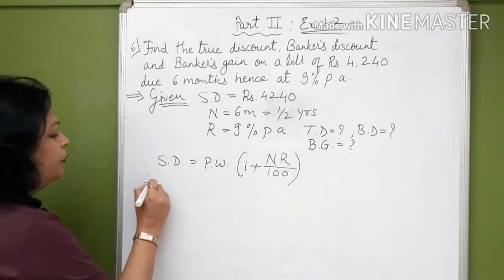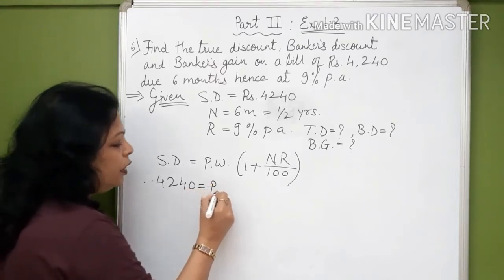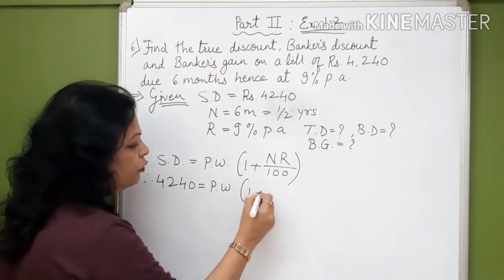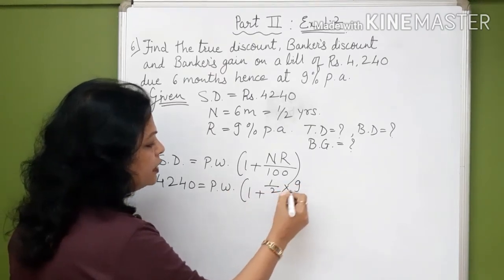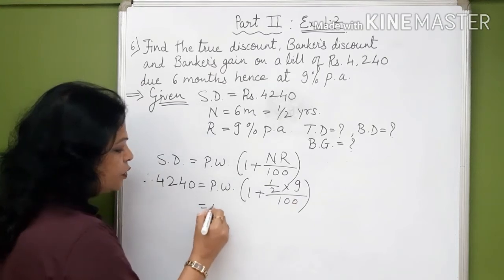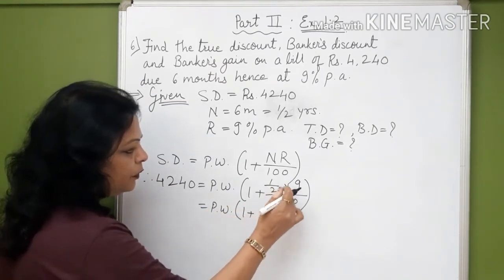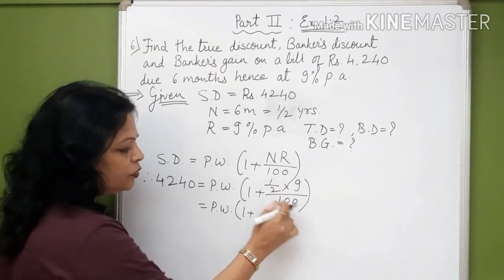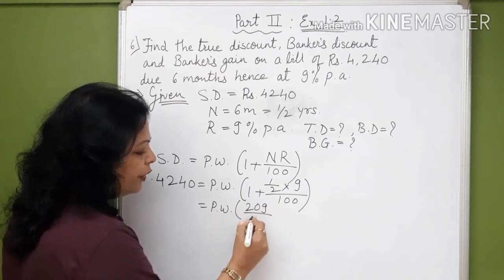Therefore 4240 is equal to present worth into 1 plus N is 1/2, R is 9 upon 100. So this comes to present worth 1 plus 9 upon 200. So that comes to 209 upon 200.